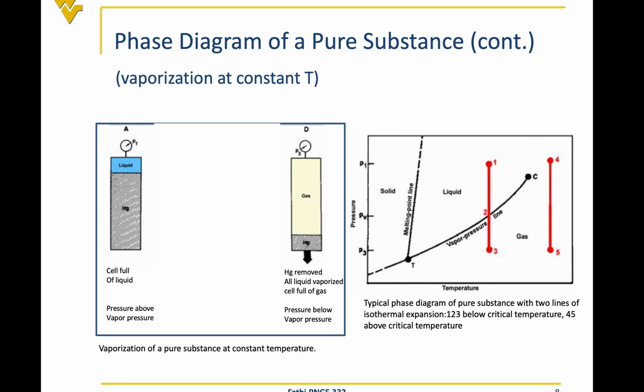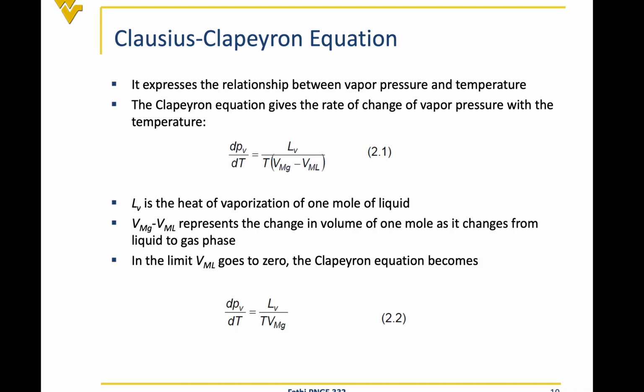You have to perform this experiment multiple times, at multiple temperatures, and every time you have to get a couple of points in the liquid phase, a couple of points on the vapor pressure line, and a couple of points in the gas phase, to be able to generate the whole pressure-temperature phase diagram for the pure substance. It's very time consuming, so people try to come up with relationships, equations that can describe this behavior.